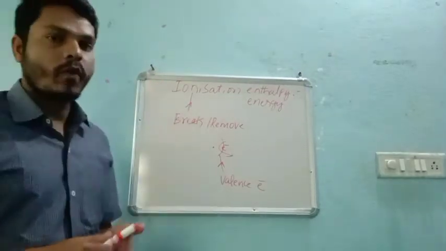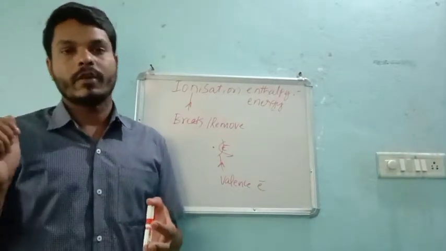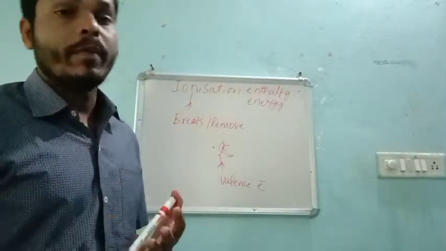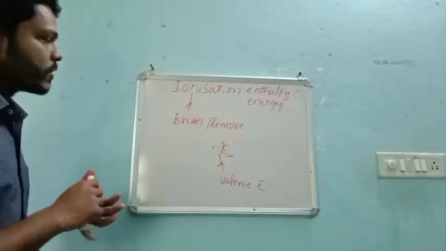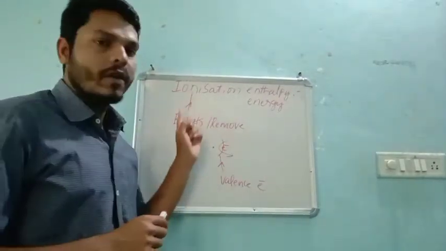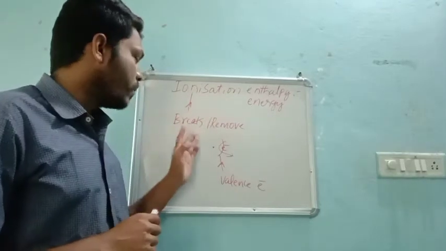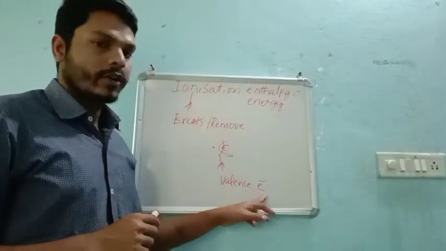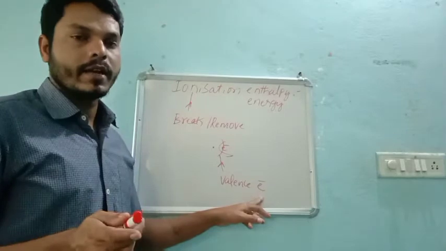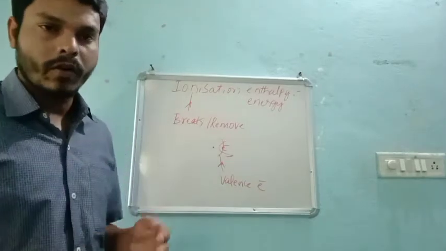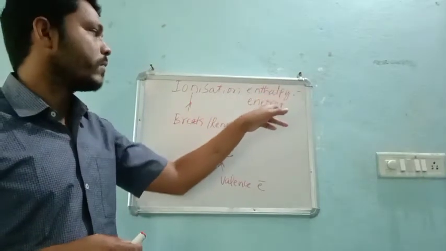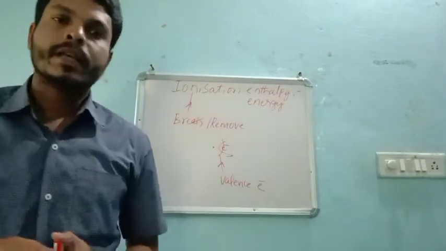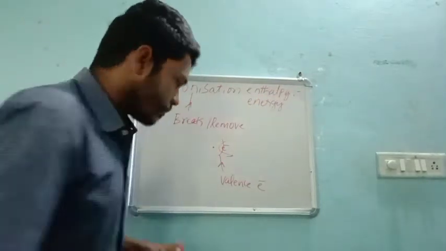the same case as we saw for atomic radius, in a group as well as in a period, right? So see, ionization energy, I repeat, is the amount of energy required to remove the valence electron or the outermost shell electron, called ionization enthalpy, or else we can say ionization energy, right?